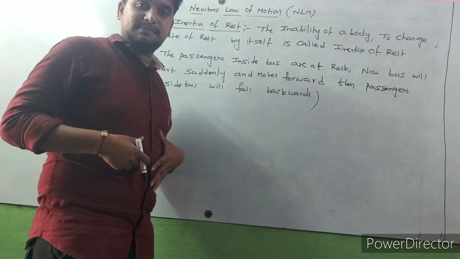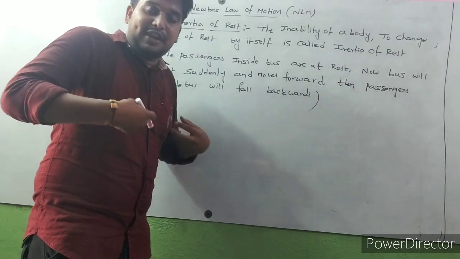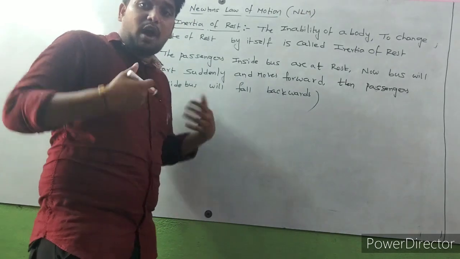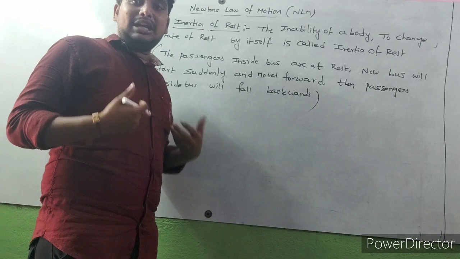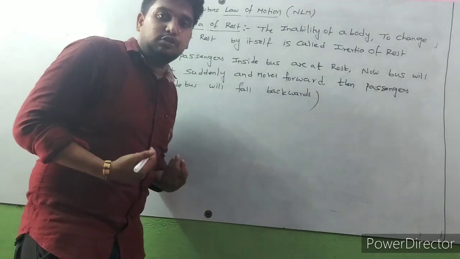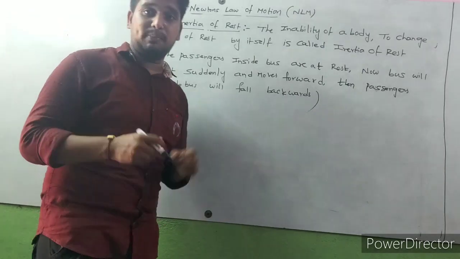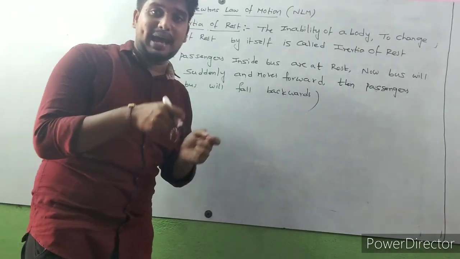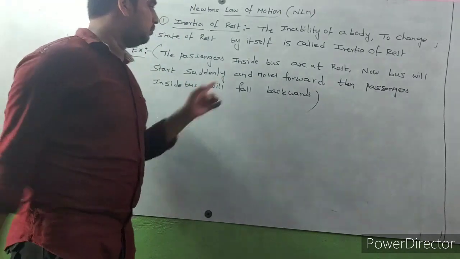Because the passengers are in a rest position. When the bus suddenly starts, if any body is at rest, it always wants to be at rest. That's why they are not ready to move forward, so they fall backwards. So when the bus was suddenly started, the passengers inside the bus will move backward.